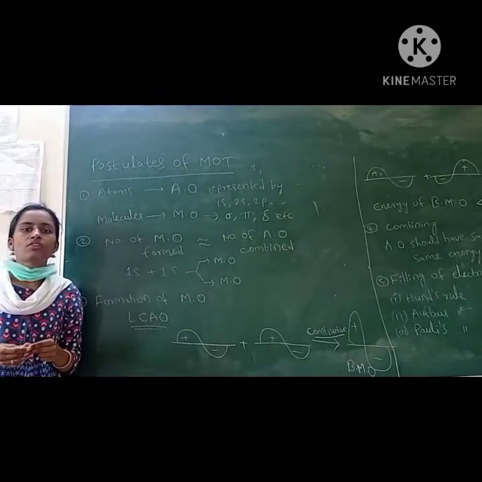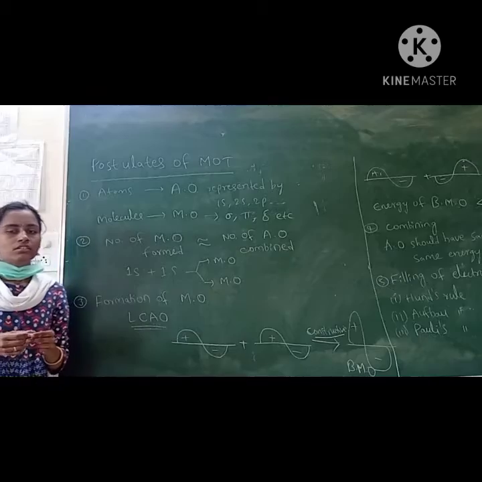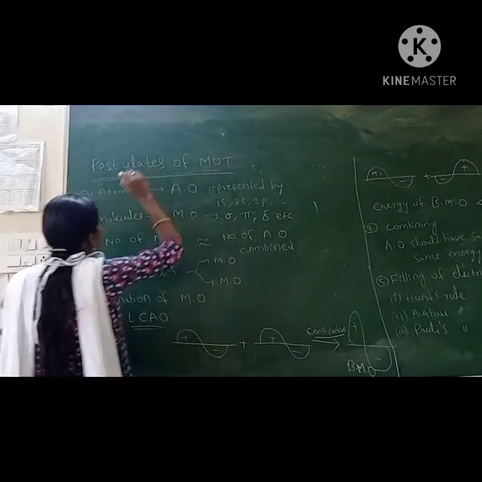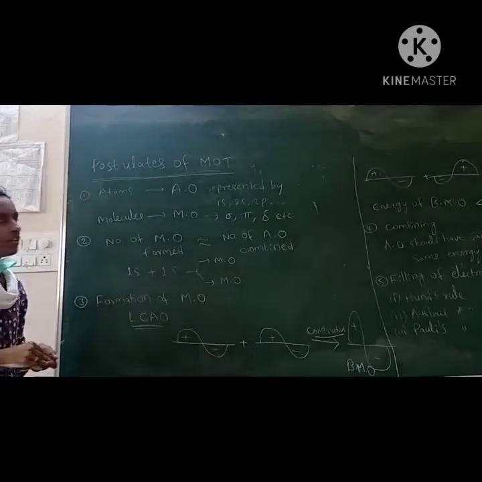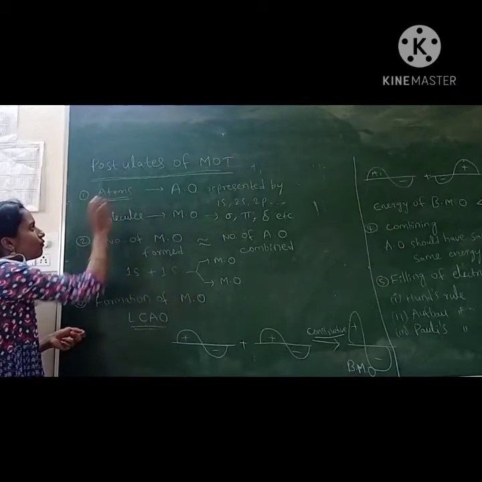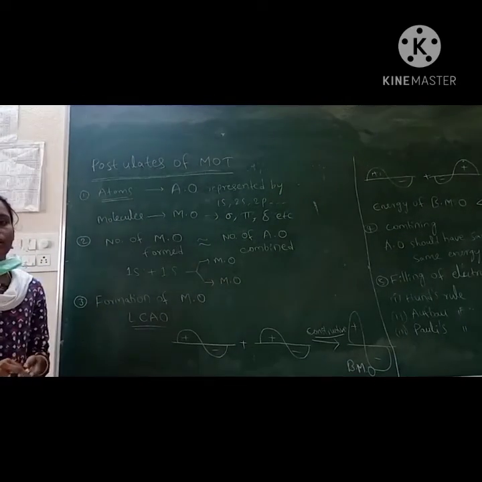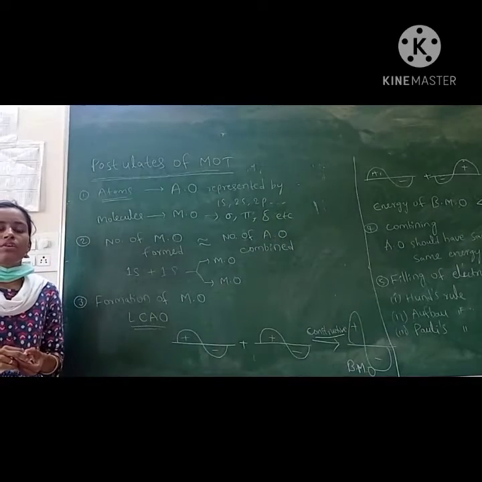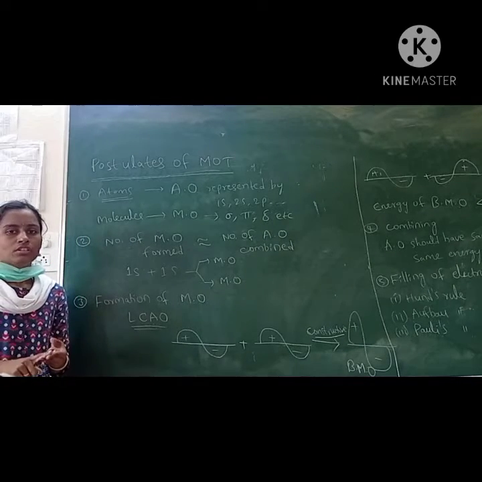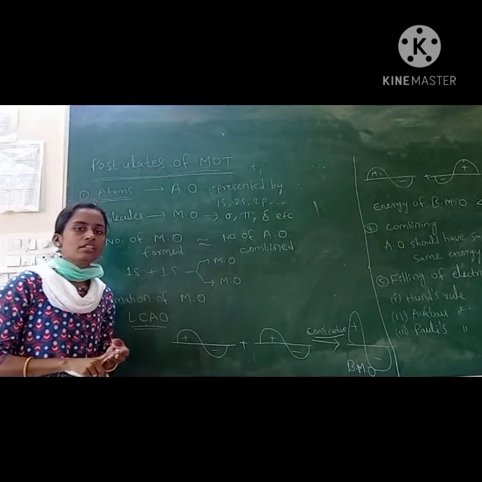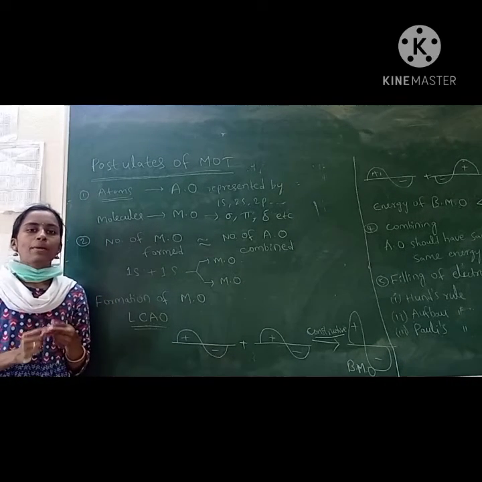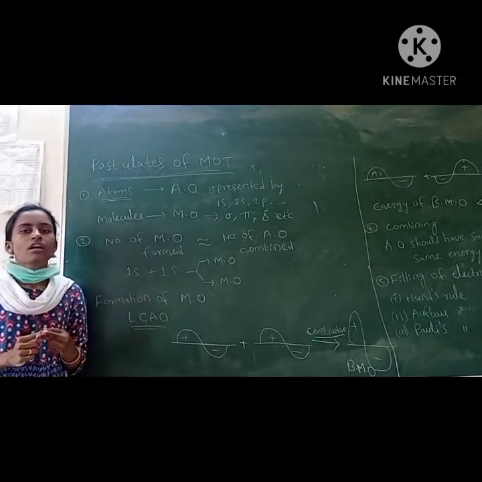Okay, let us see what the postulates of molecular orbital theory are. Molecular orbital theory has given some postulates. The first postulate is that atoms contain atomic orbitals and molecules contain molecular orbitals. In the atoms, atomic orbitals are there; in the molecules, these atomic orbitals combine to form the molecular orbitals.